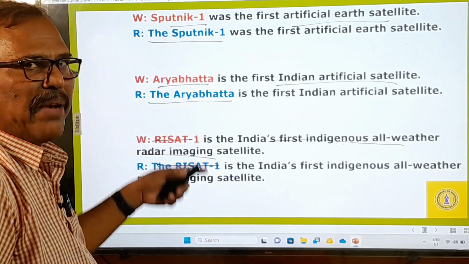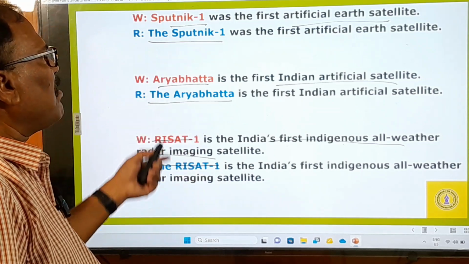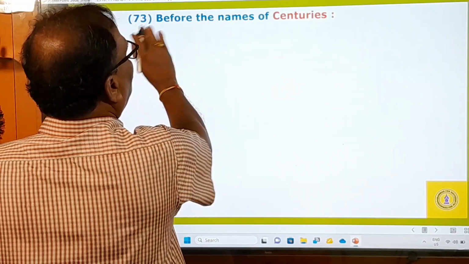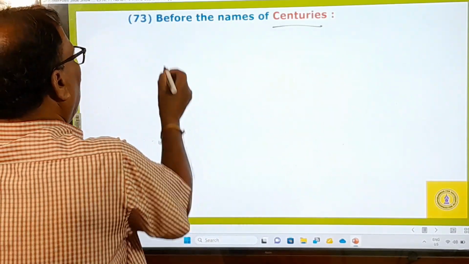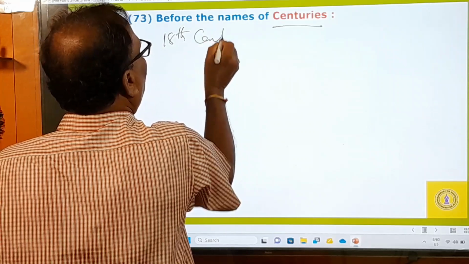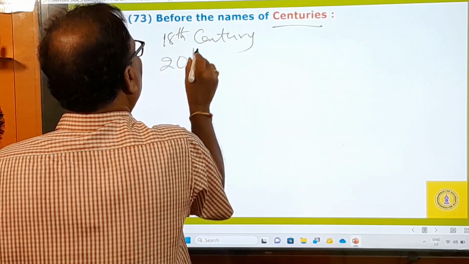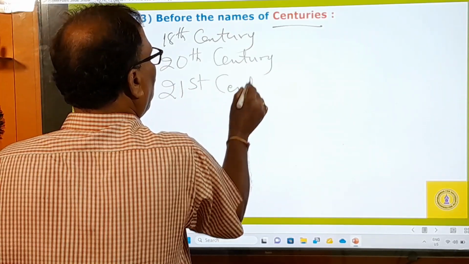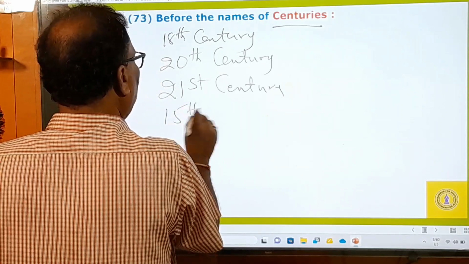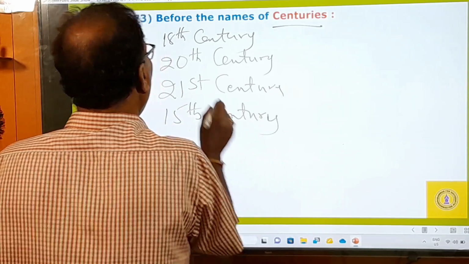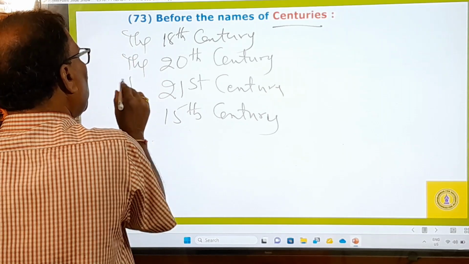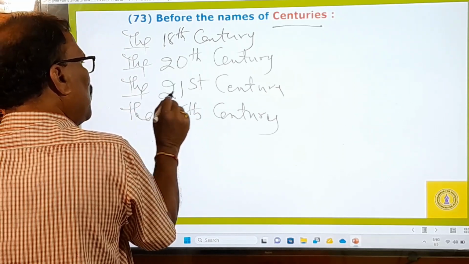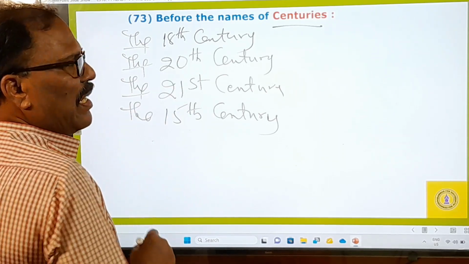Before the names of planets, before the names of rockets, before the names of artificial satellites, we use all of them here, right? And this is the 73rd rule. Before the names of centuries: the 18th century, the 20th century, we are in the 21st century, the 15th century, whatever it is, before all the names of the centuries you must use the definite article. So the 18th century, the 20th century, the 21st century, the 15th century, like that you have to use the definite article.